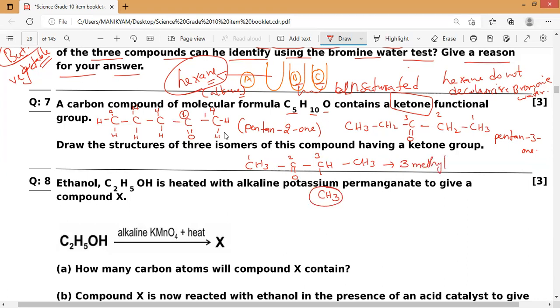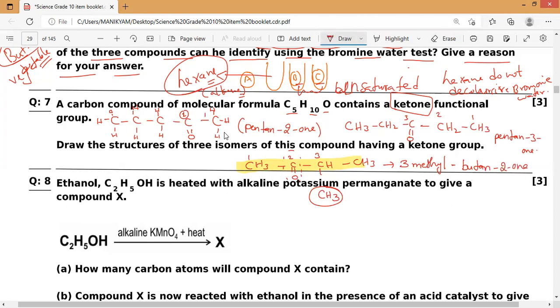So 3-methyl. Next you can take the parental chain number of carbons. If you verify the parental chain, 1, 2, 3, and 4. Only 4 are there in the parental chain, so it will come butane, and the second carbon is having the ketone functional group, so it will come butan-2-one.